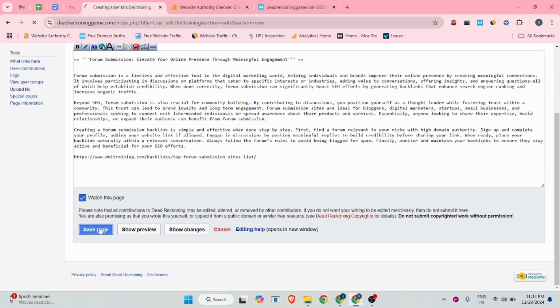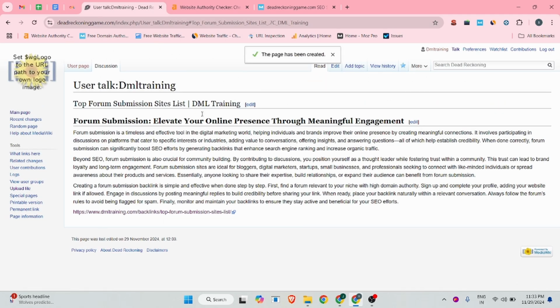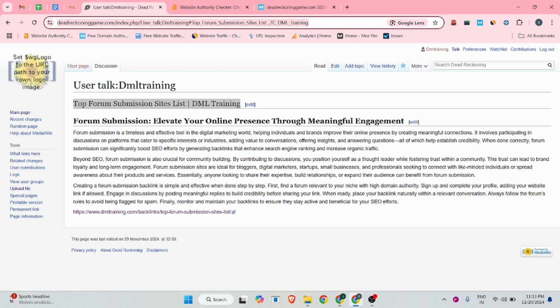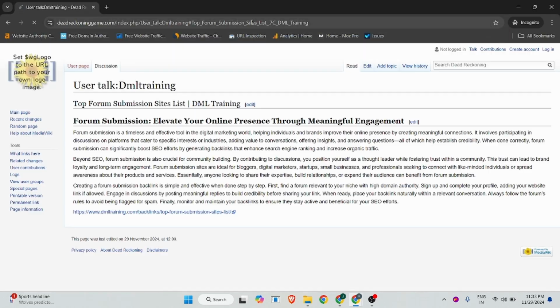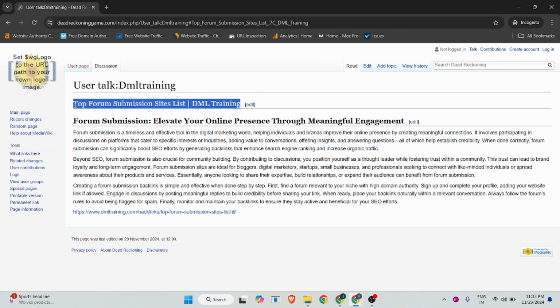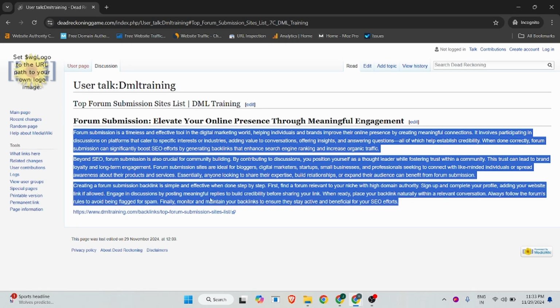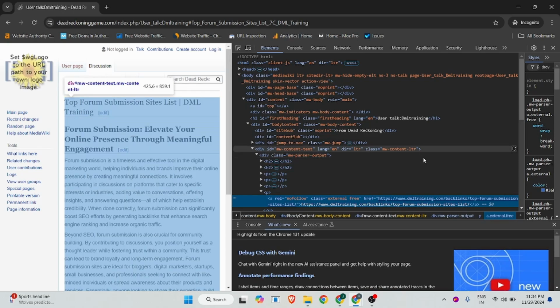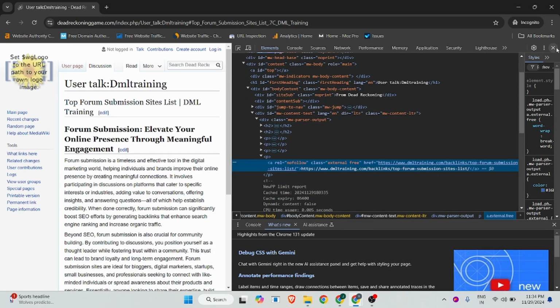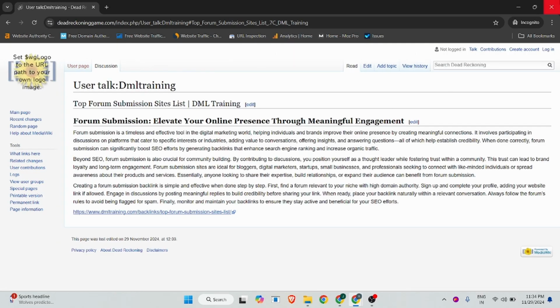After that you click on the save page button, and you will see this is your article title. Let me show you in incognito whether this is an instant approved backlink or not. You will see this is a 100% instant approved backlink. This is your article title, this is your article, and this is the URL we inserted in this article. This is a nofollow, but we have created an article on this site.